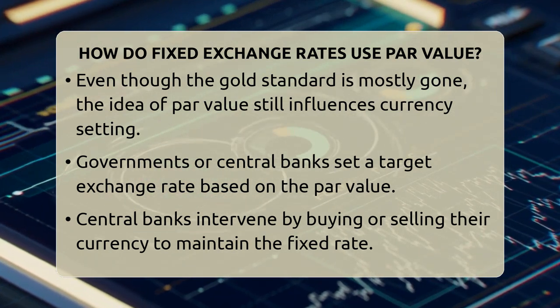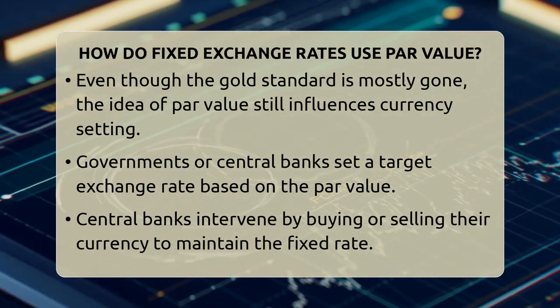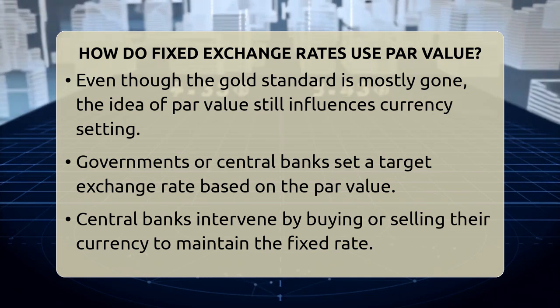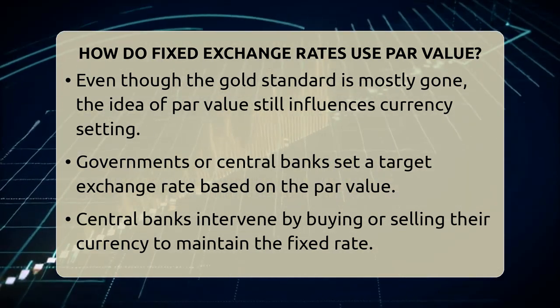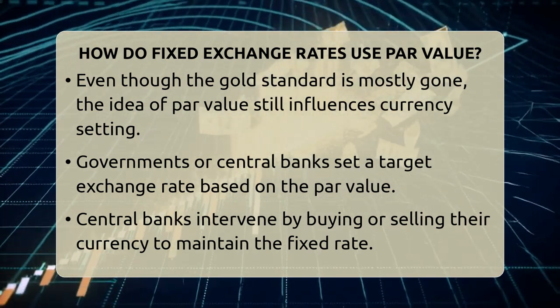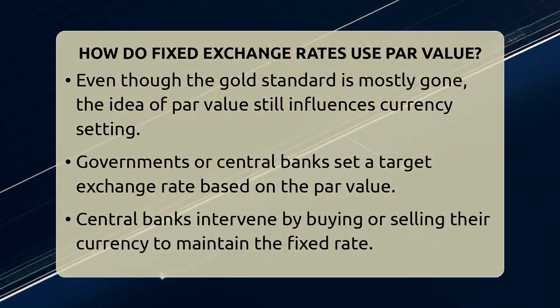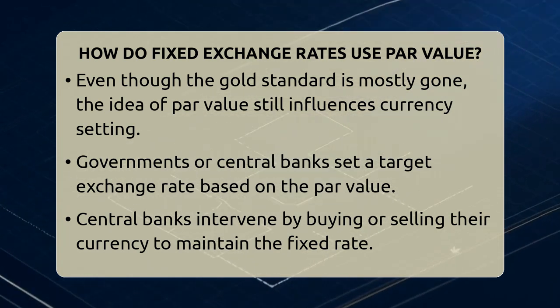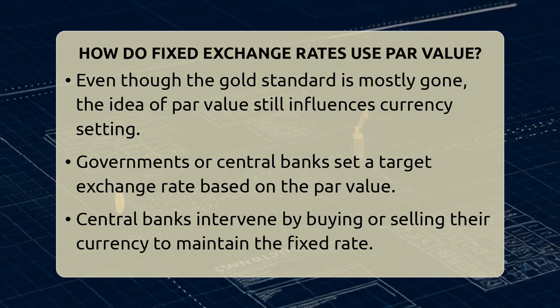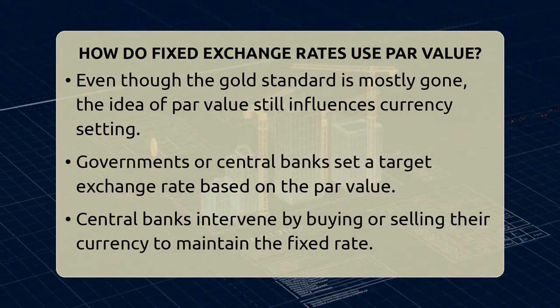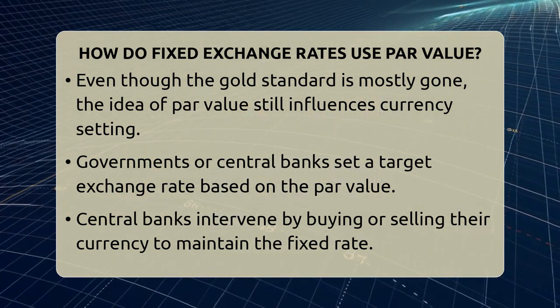set their exchange rates. In a fixed exchange rate system, the government or central bank uses the par value as a starting point. They decide on a rate that their currency should be worth compared to another currency. For example, if a country wants its currency to be worth $1 and the par value is set at that rate, the central bank will try to keep the currency close to that value.